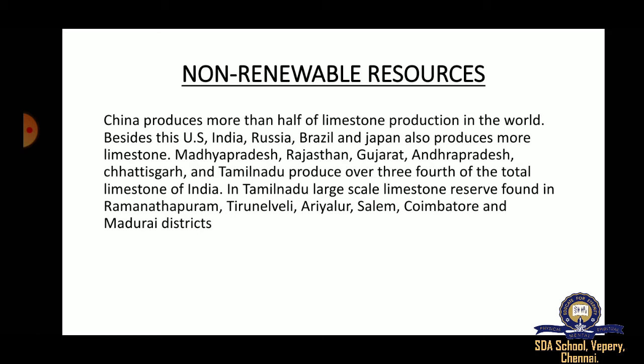In India, Madhya Pradesh, Rajasthan, Gujarat, Andhra Pradesh, Tamil Nadu, and Chhattisgarh are the states that produce over three-fourths of our country's total limestone. So three portions among four of India's limestone production come from these states. And in Tamil Nadu, in Ramanathapuram, Tirunelveli, Ariyalur, Salem, Coimbatore, and Madurai districts, we have large reserves of limestone.